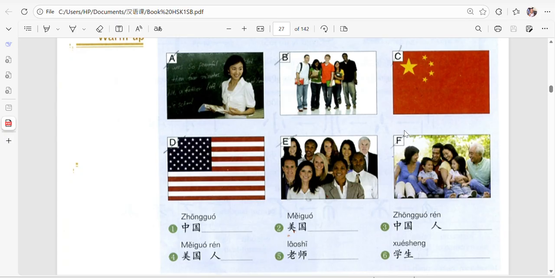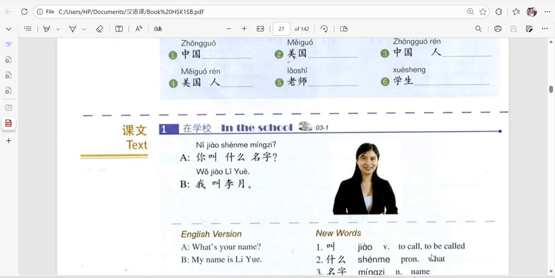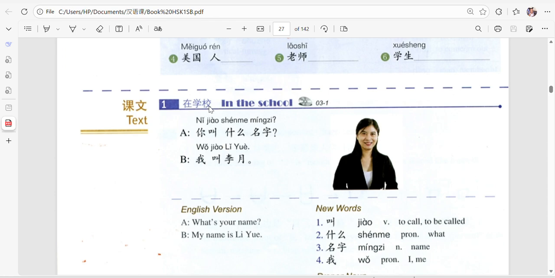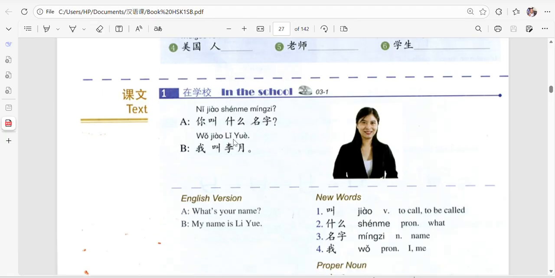Students. Yes, these are the students. So you just bring this B here. 学生. You see? Yes. Chinese is Chinesing. So we have the first part of the lesson.